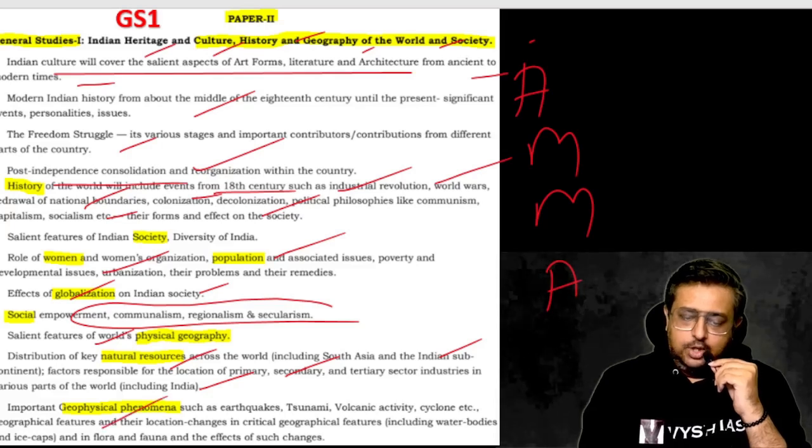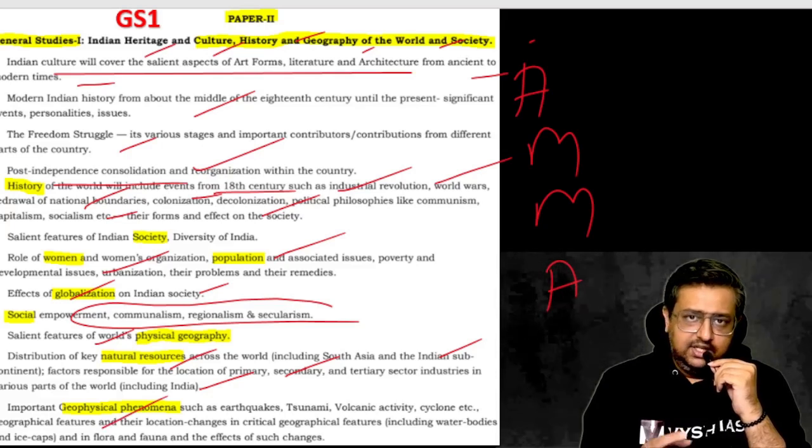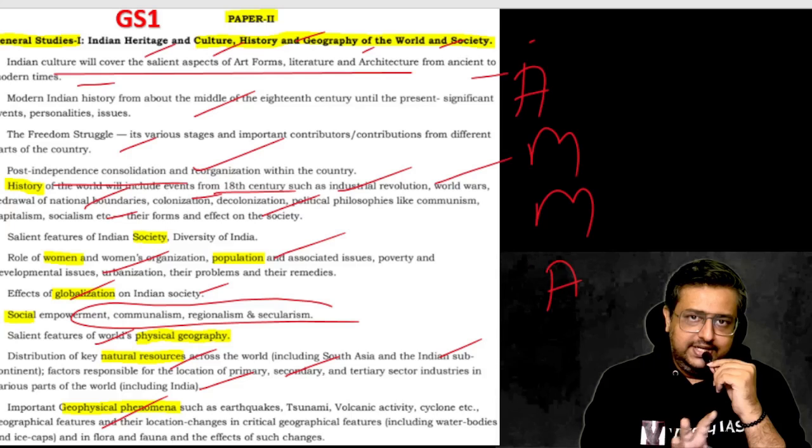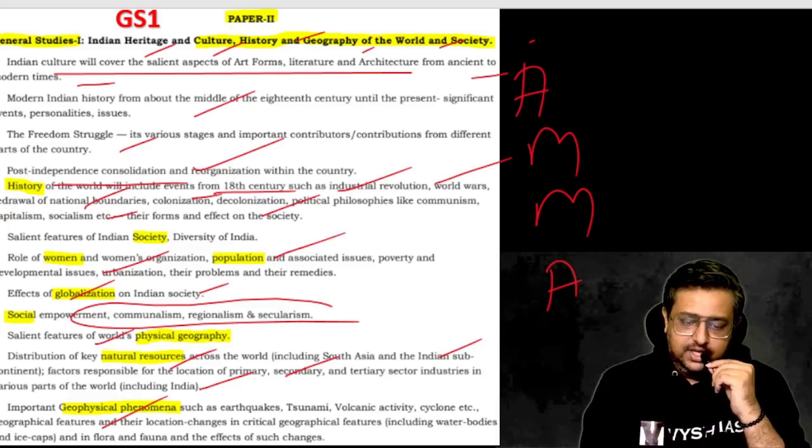Then the geophysical phenomena like earthquake, tsunami, and all the natural disasters, that kind of things. Disaster will come in GS3 also, but little geographical activity, tectonic activity, volcanic activity kind of things will be asked here.